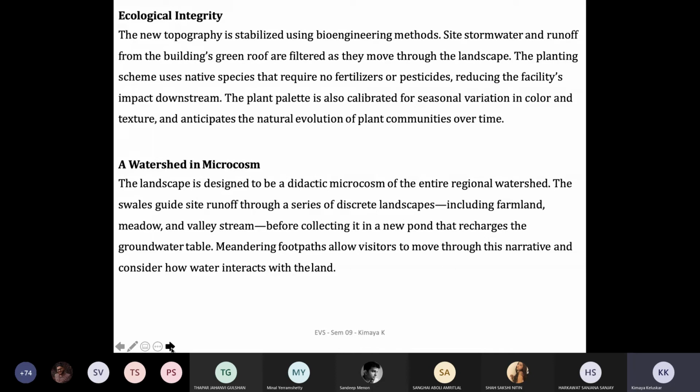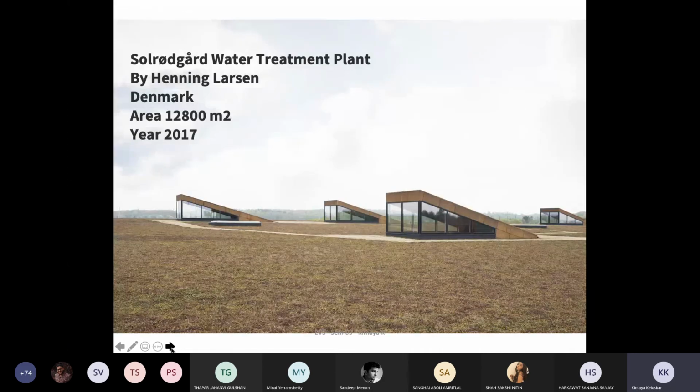The landscape is designed to be a didactic microcosm of the entire regional watershed. The swales guide the site runoff through a series of discrete landscapes, including farmlands, meadows, and valley streams, before collecting it in a new pond that recharges the groundwater table. Meandering footpaths allow visitors to move through this narrative and consider how water interacts with the land. So, this is basically how the conceptualization of the entire project happened, like how Stephen Hall imagined it by just getting a brief which talked about a water recycling plant. It could have been any other conventional recycling plant.